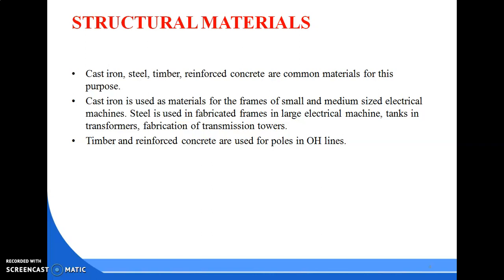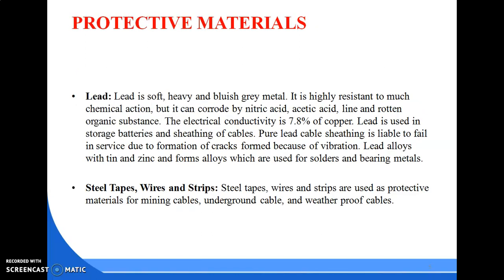Steel is used for fabricated frames in large electrical machines, tanks in transformers, and fabricated transmission towers. Timber and reinforced concrete are used for poles in overhead transmission lines. These are called structural materials.